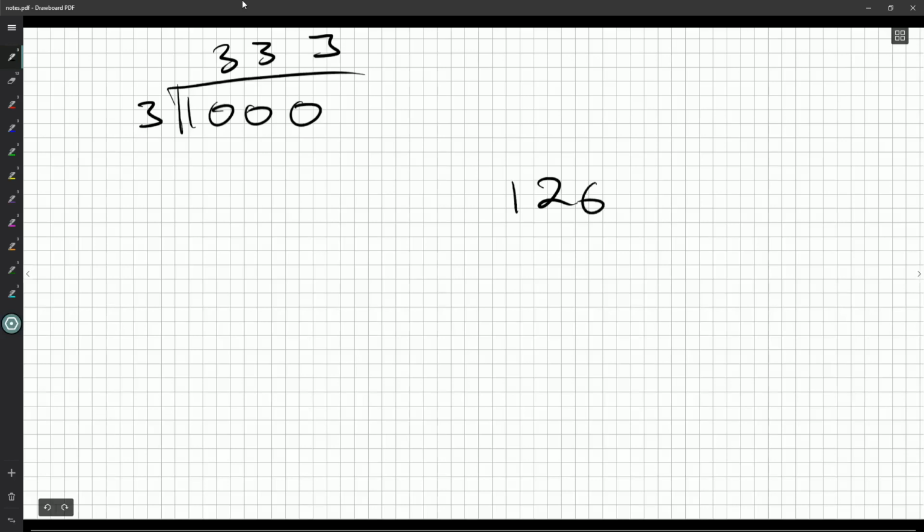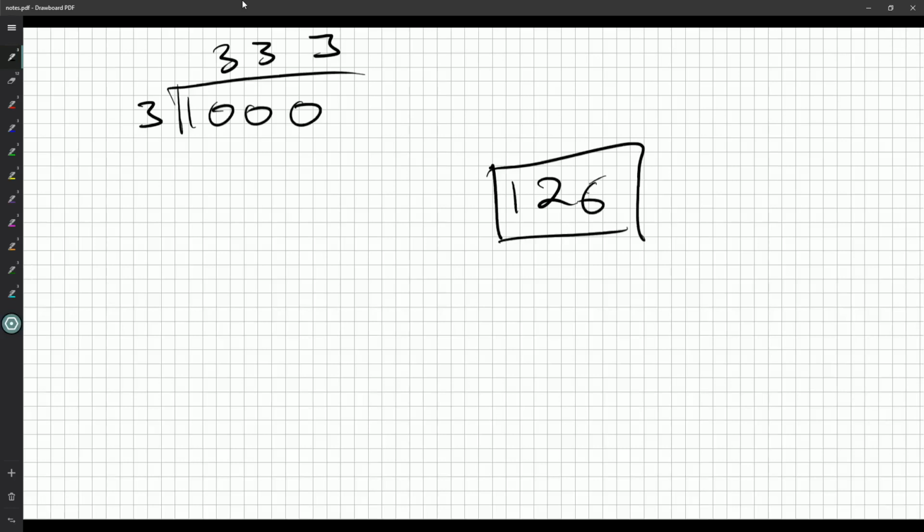So the only question now is 1,000, this little extra case. How many times does 3 go into 1,000? 333, multiple of 3, so it's not going to work out. So the final answer is 126. And there we have it. All right. So 126 is our final answer.